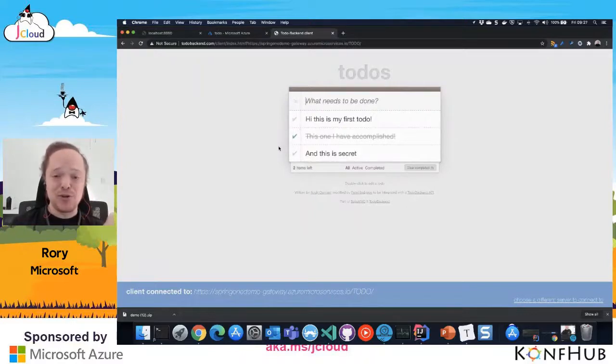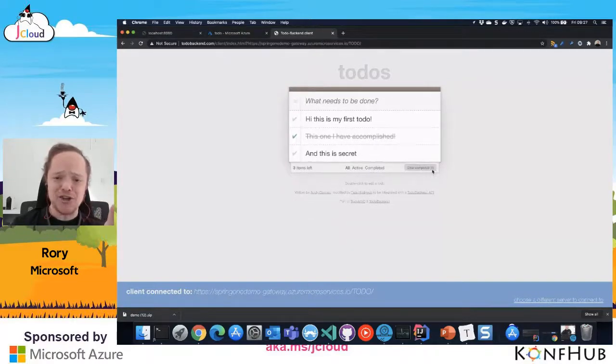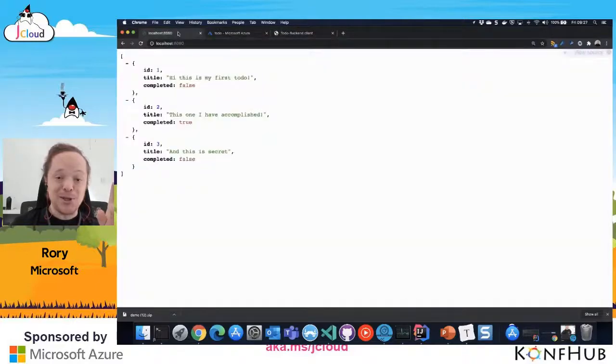And what this is doing is using to-do backend to get my to-dos in a nice way, and I can go buy milk. And there is a bug in here, which I have noticed, because it's reactive, the to-do backend doesn't like it. I can't actually delete it. We're going to try and fix that bug by doing a blue-green deployment. And this is actually using our gateway to isolate the services here. You can see the gateway, and we're not using the live URL. So I want to do a live blue-green deployment.